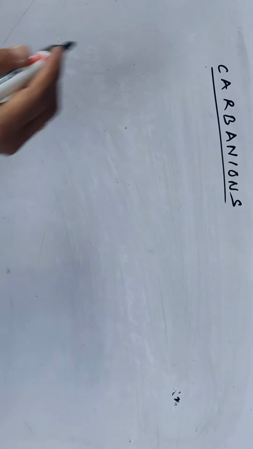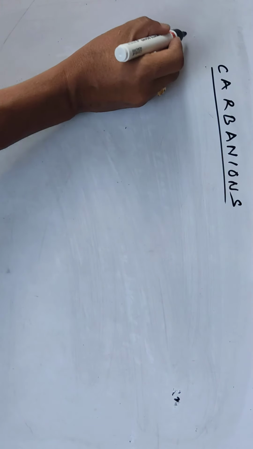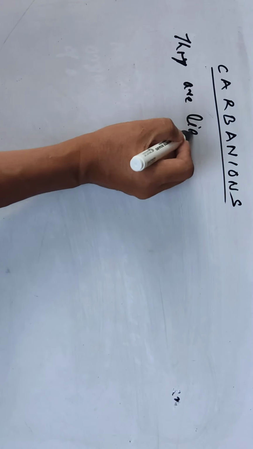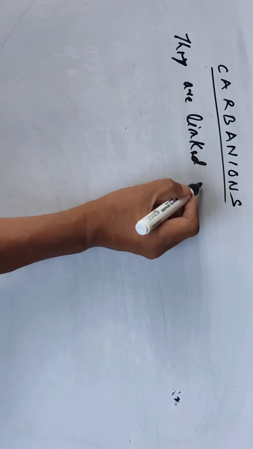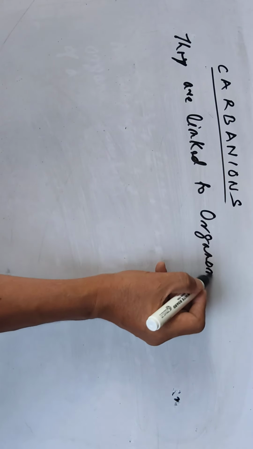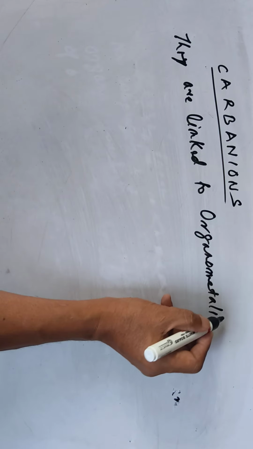Carbanions are linked to organometallic chemistry.